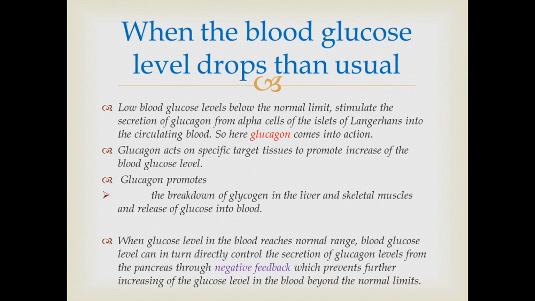So no more corrective mechanisms are done. If the corrective mechanisms keep going, then the glucose level might increase beyond the normal range. So that is prevented by stopping the corrective mechanisms once the blood glucose level reaches the normal level. So this is how blood glucose level is regulated in humans.